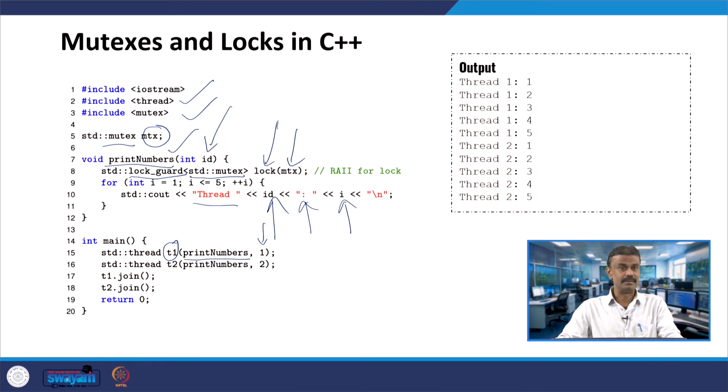This is what we studied. In the first program, if you recall, we did only one thread, T1, print_numbers, and we had given 10, and then T1.join. Now what I will do is, I have another thread. We are talking about multi-threading, another thread T2. Here you have print_numbers, now the id is 2. So, T2's id is 2.